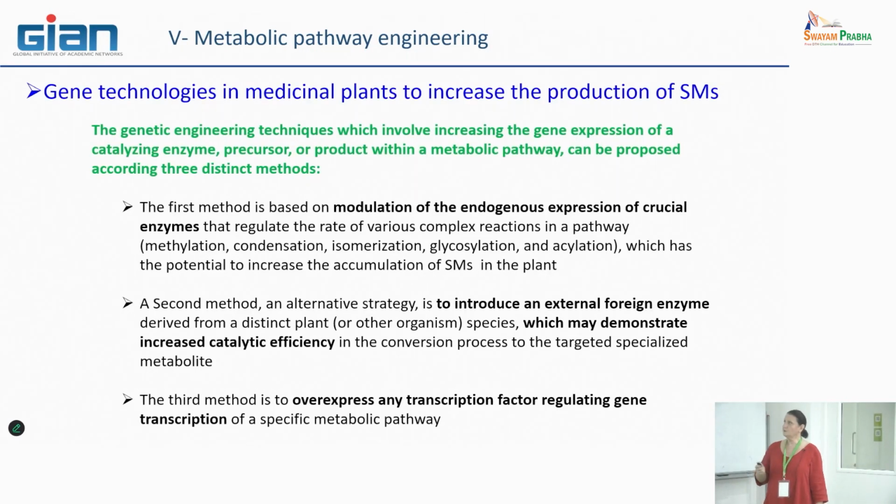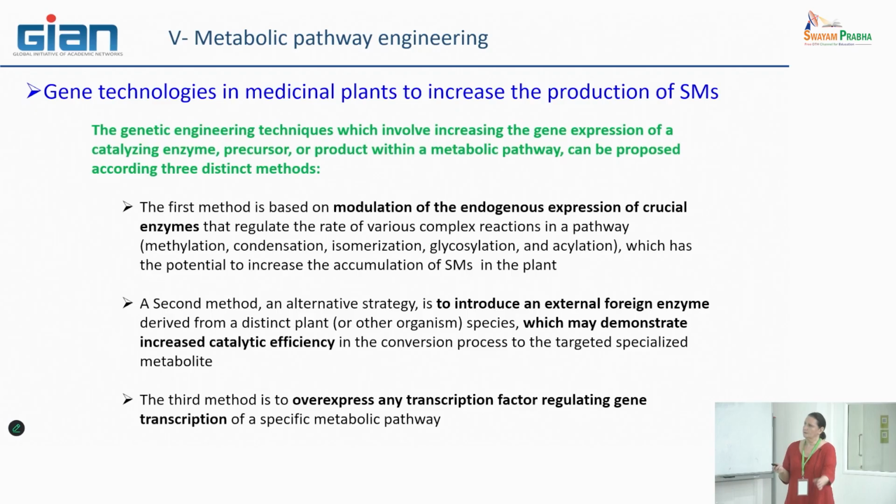So what are the genetic techniques that are used to do exactly what I said? These techniques involve two types of approach. The first one is increasing the gene expression of, for example, a step of your metabolic pathway. That means you can target catalyzing enzymes, but you will also see that you can knock out, or decrease the expression of, a specific gene. So we will see both of these strategies.